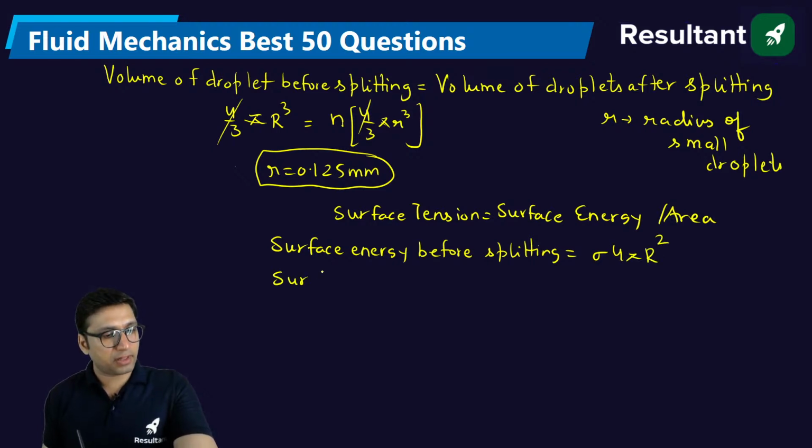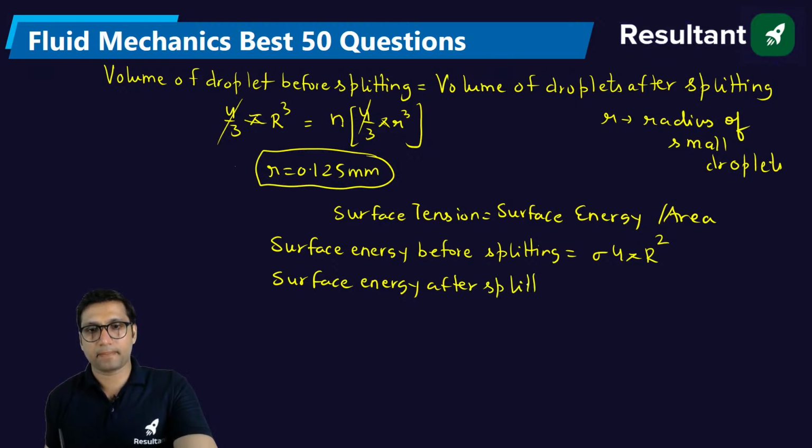Surface energy after splitting of the droplet will be n into sigma into 4 pi small r square, right?